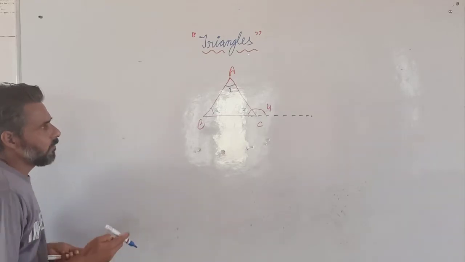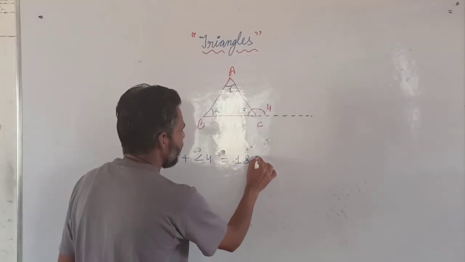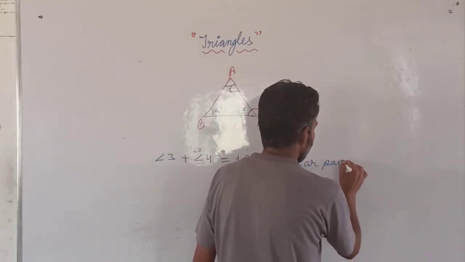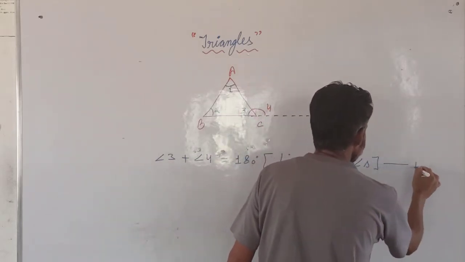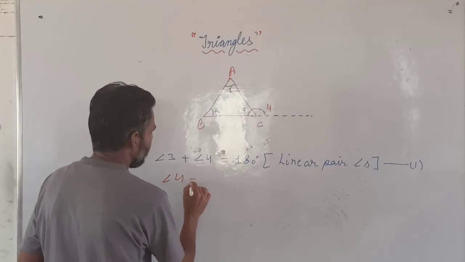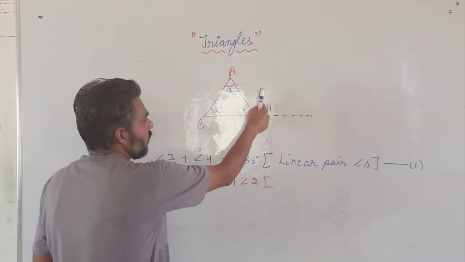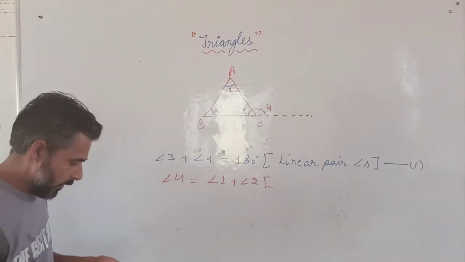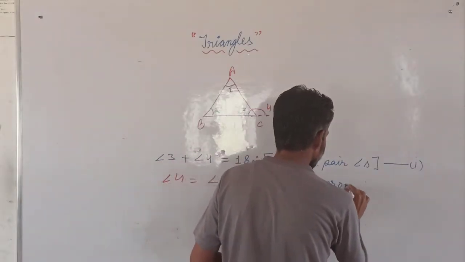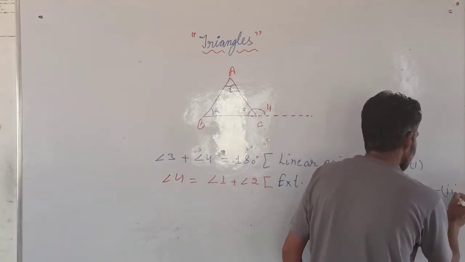Now from here we can see that angle 3 plus angle 4 is equal to 180 degrees. Why? Because these are linear pair angles. This is equation 1. Now the second equation: angle 4 is equal to angle 1 plus angle 2. Why? Exterior angle property of a triangle. This is equation 2.